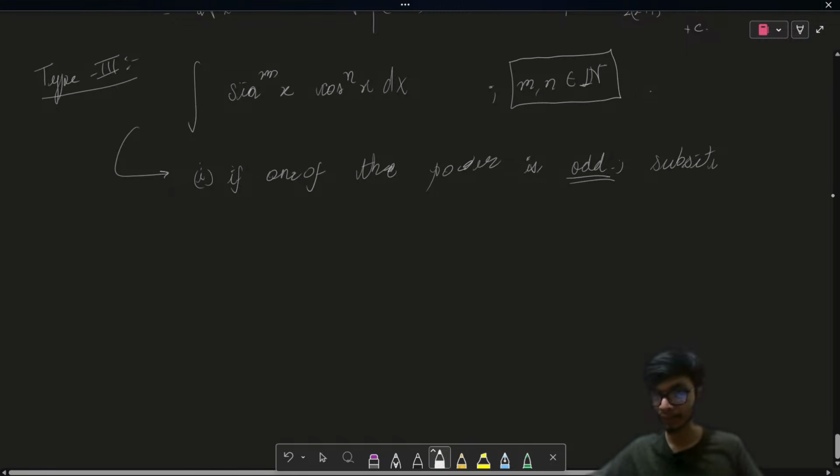You can substitute either of them. This is how you have to solve it.